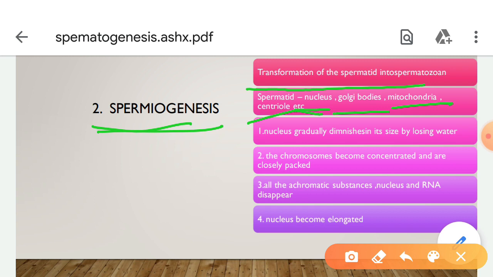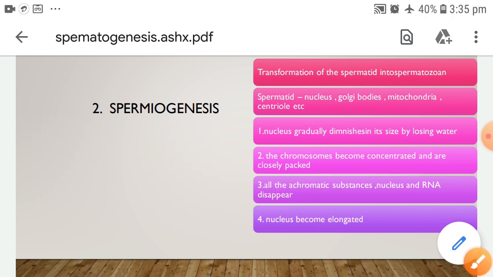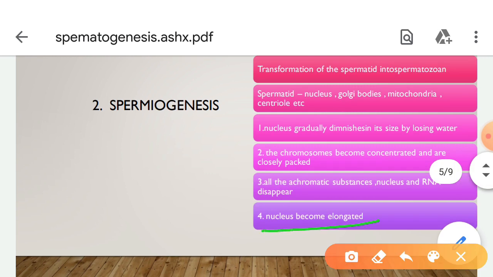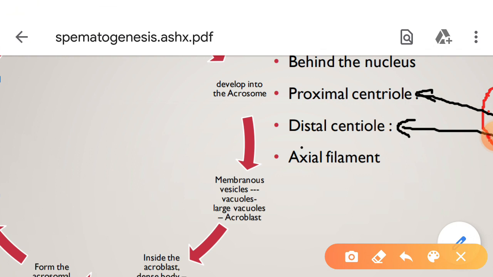During the differentiation of the sperm, several changes occur. One, the nucleus gradually diminishes in size by losing water, and the chromosomes become concentrated or closely packed. All the achromatic substances and RNA in the nucleus disappear, and the nucleus becomes elongated. The Golgi bodies develop into the acrosome.